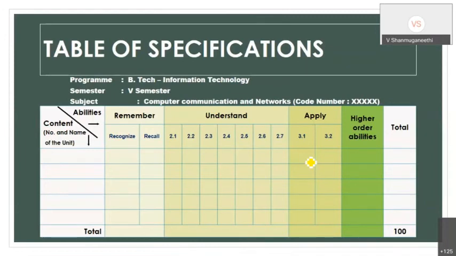Okay. So when we practice, first we have to consider what is the program we are going to write. This is the table normally. So we request all the controllers of examination of the institutions, please get the table while collecting the question paper, right? So for example, BTech Information Technology, semester 5, subject is computer communication and networks, with the course code number. Okay, all the things are available. So first the teacher has to put here unit 1, unit 2, unit 3. Actually, there are 5 units, so I can have 5 units here.